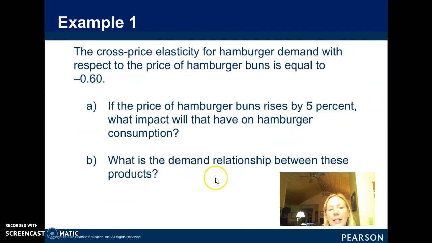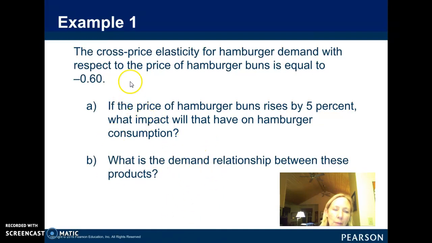Okay, so this is another problem, a homework problem that's in your book, and it's worked out in the PowerPoint, so you're probably going to want to go back over it. So the cross price elasticity for hamburger demand with respect to the price of hamburger buns is equal to negative 0.60. So these goods are complements. Makes sense, right? Hamburgers and hamburger buns, those are complements. So basically they're asking you to calculate if the price of hamburger buns rises by 5%, what impact will that have on hamburger consumption? So how much will demand change for hamburgers? And what is the demand relationship between these products?